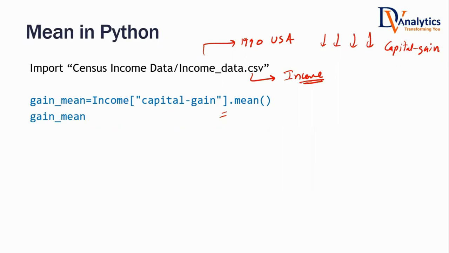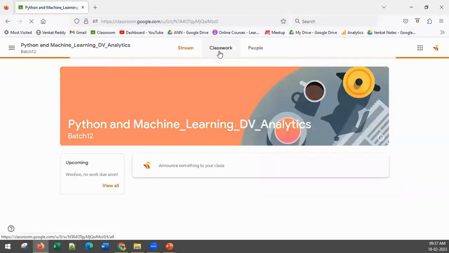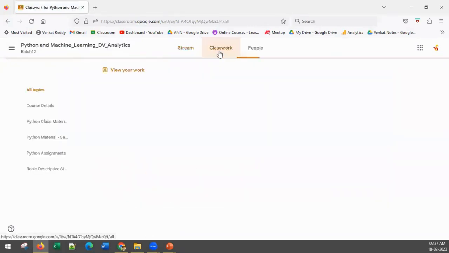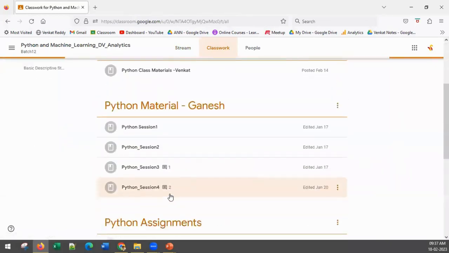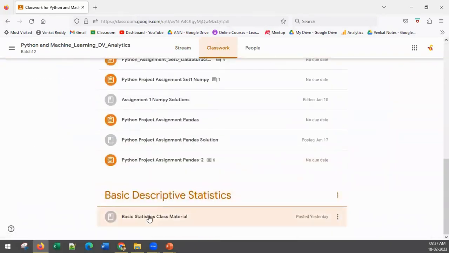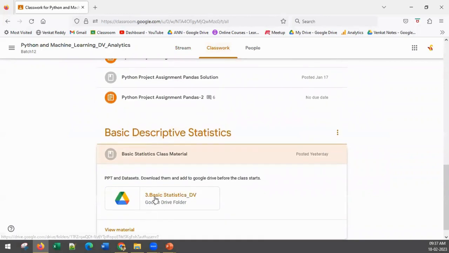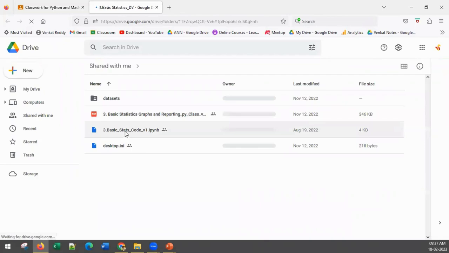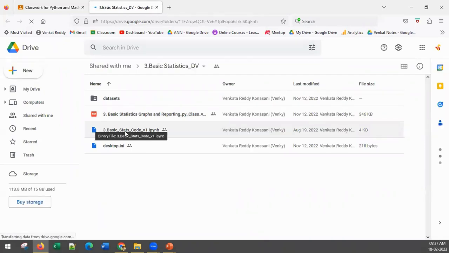Now click on the classroom link, and once you go to that link, go to the classwork. Inside classwork, I have already posted a material called Basic Descriptive Statistics. Are you with me, everyone? Can you see this? Yes, sir. Perfect. Within this, there's a file called Basic Stats Code version 1 IPython notebook file. That IPython notebook file is what we need to open.